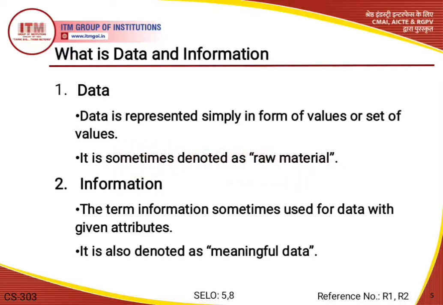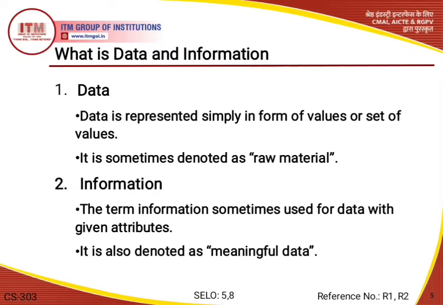Basically, data is used in the form of raw material, and we can say that it is an unorganized fact that needs to be processed to make it meaningful. Just keep this point in mind, that we need data in the form of raw material and in an unorganized way so that we can process it into a meaningful form. And data can be simple and at the same time unorganized unless it is organized.